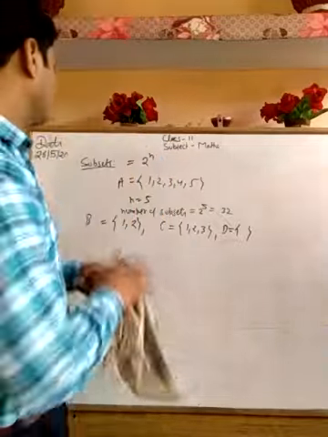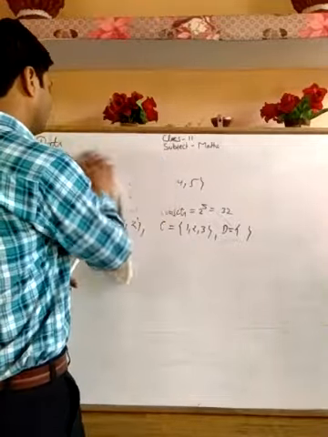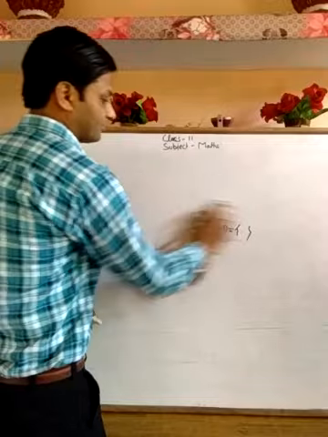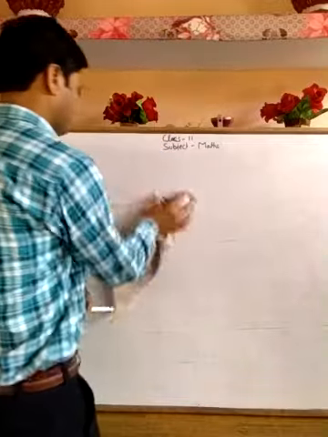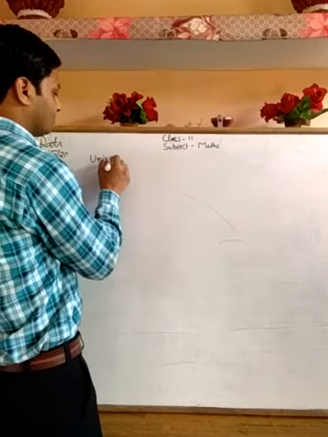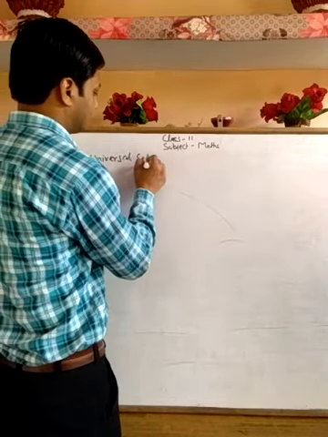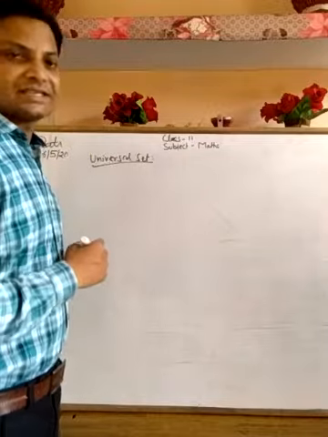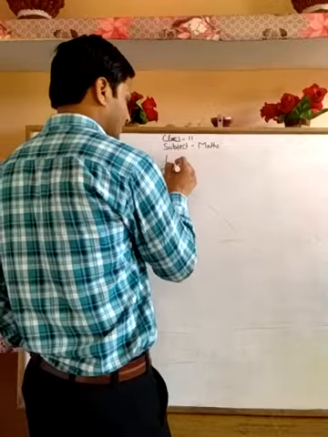Now discuss the universal set. What is a universal set? Universal set. We also call it a superset. We denote it by this symbol.